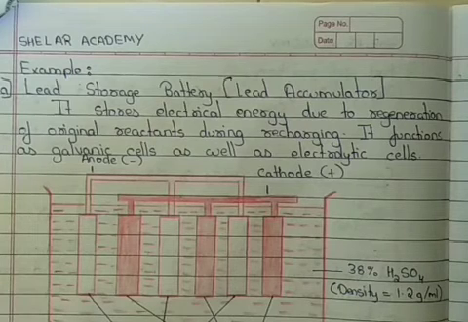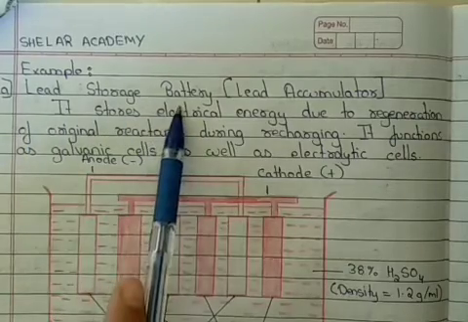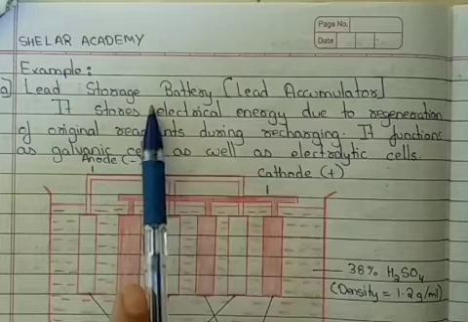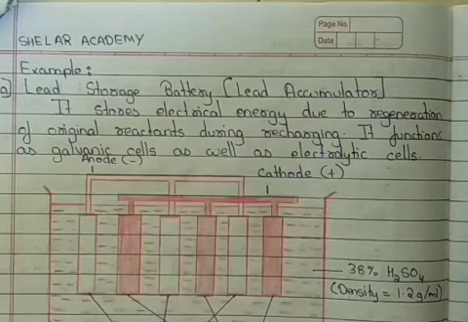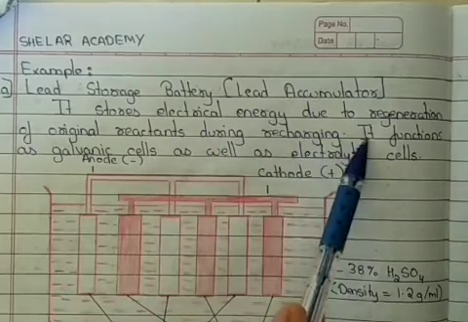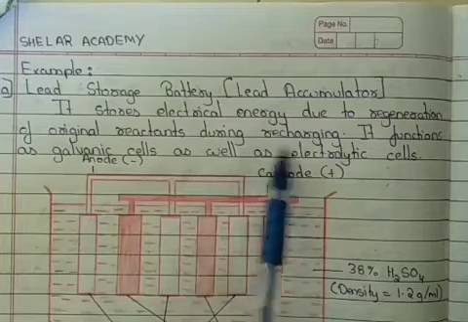The first example of a secondary voltaic cell is the lead storage battery, also called the lead accumulator. What is it? It stores electrical energy due to regeneration of the original reactants during recharging.